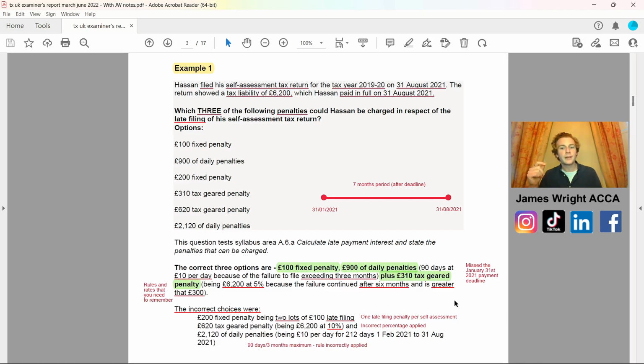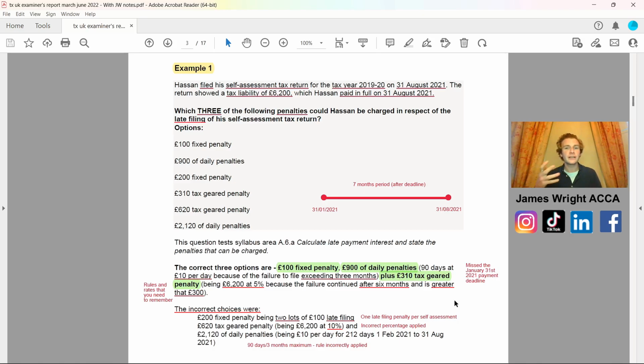Then we've also got plus £310 of tax geared penalty. Now I know what you're thinking, going, oh my word, James, what was that in this? Well, this is where we have the £6,200 for the tax liability outstanding, and this is where the rules and rates may change depending on which tax exam you're doing, but it's at 5% because the failure continued after 6 months and is greater than £300. So it's just one of those rules which, again, you needed to answer all 3 correctly to get the full mark here.